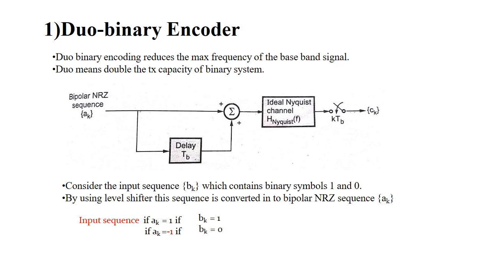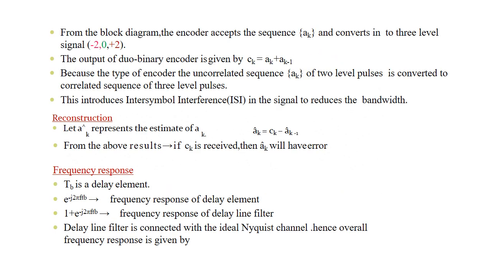So the output of the duobinary encoder can be expressed as c_k = a_k + a_(k-1). Here, in this type of encoder, the uncorrelated sequence a_k of 2-level pulses is converted to a correlated sequence of 3-level pulses. This will introduce intersymbol interference in the signal, which will reduce the bandwidth.